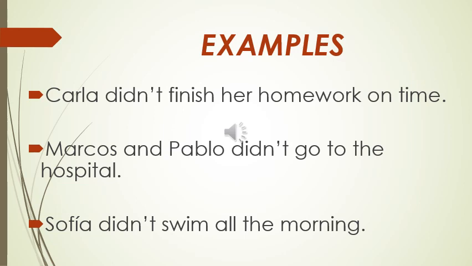Here we have examples. Using the same examples I was working with in the affirmative sentences, I am using them now in the negative form. Carla didn't finish. You see, didn't and finish goes to the present form. Carlos and Pablo didn't go. It was went, now it returns to go. And Sophia didn't swim. The past was swam, now it returns to the present, swim. Okay, so didn't and the verb in the present form.